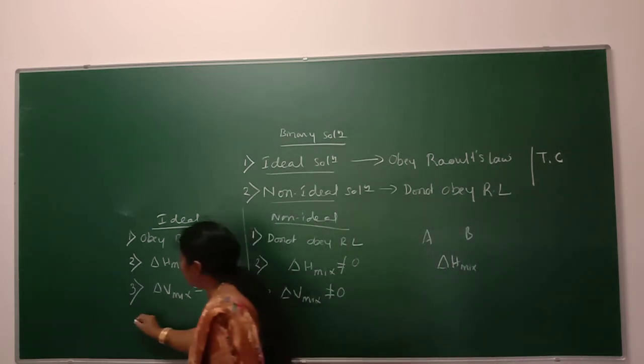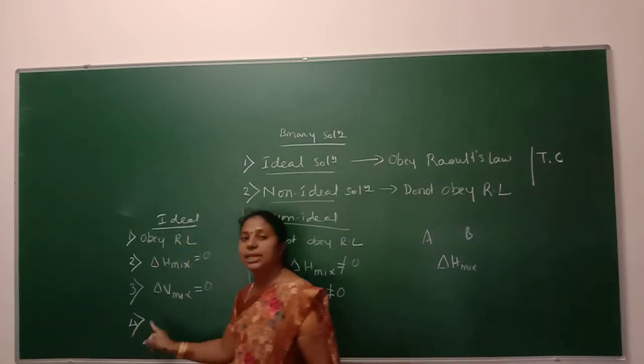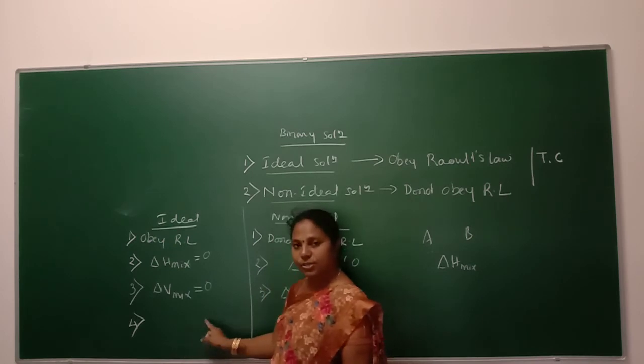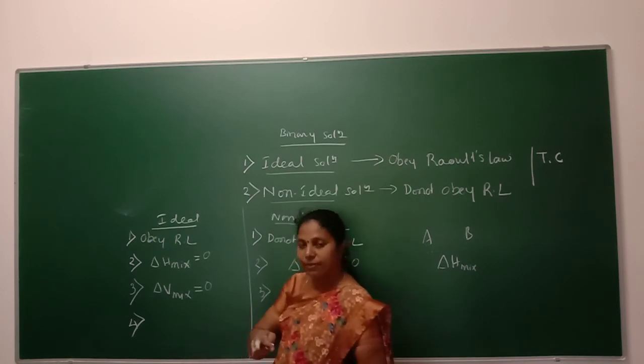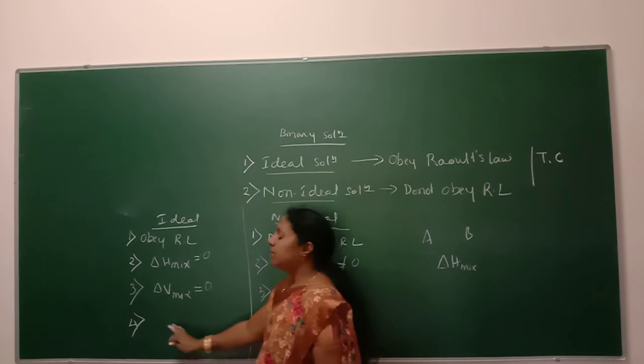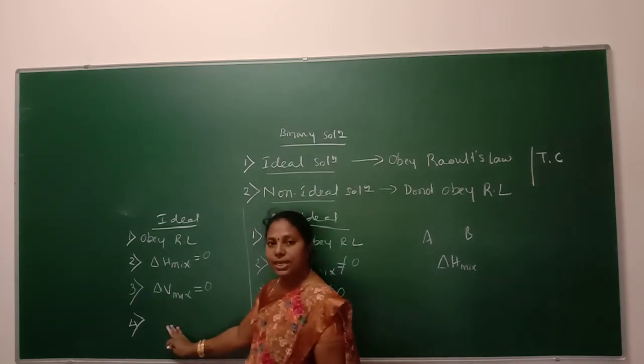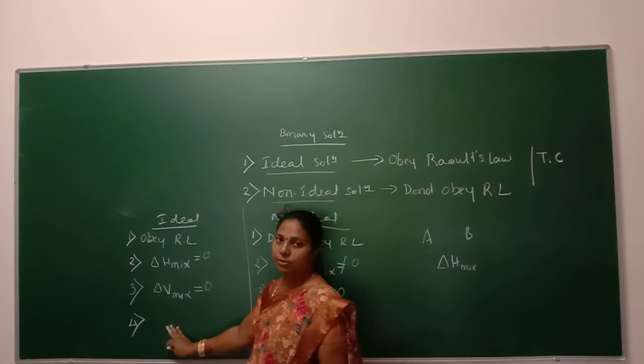And the fourth difference is the intermolecular force of attraction. In an ideal solution, the intermolecular force of attraction between the particles in the individual liquids will be the same as that present in the solution.